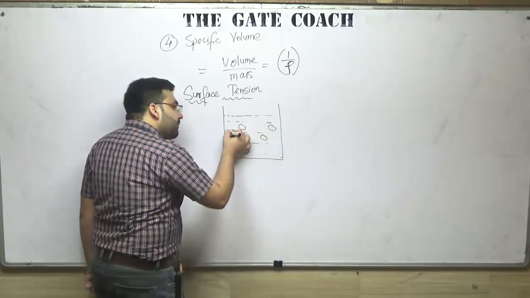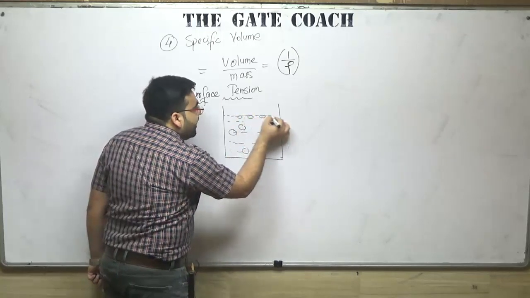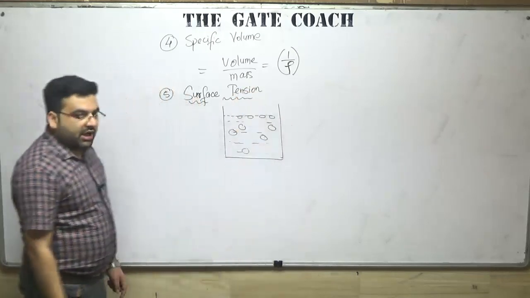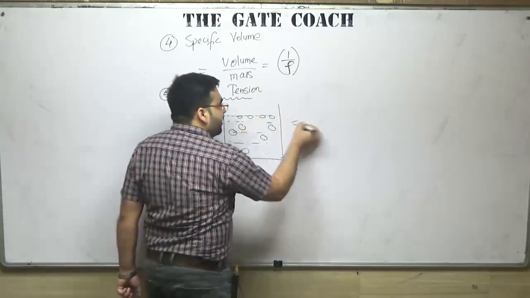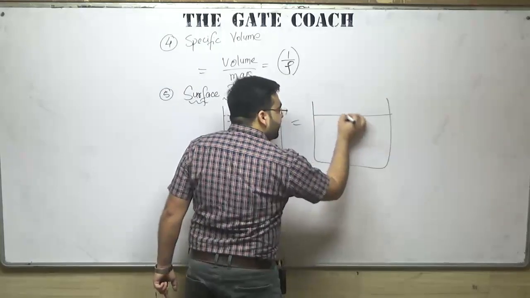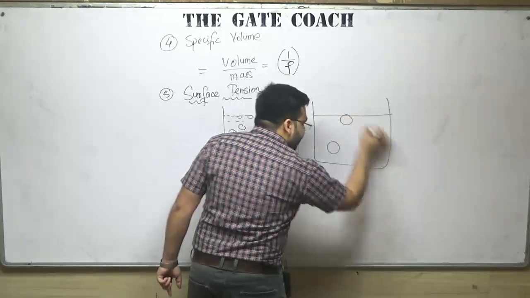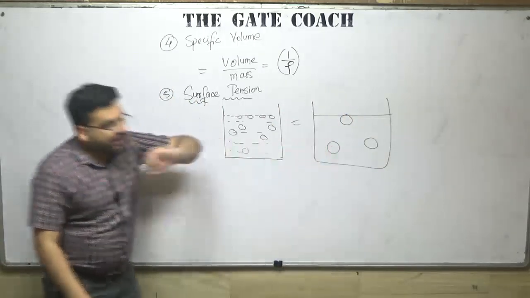We have a lot of fluid particles, and some particles are at the surface also. Now let me consider only 3 particles: one is the surface particle and 2 particles are inside.